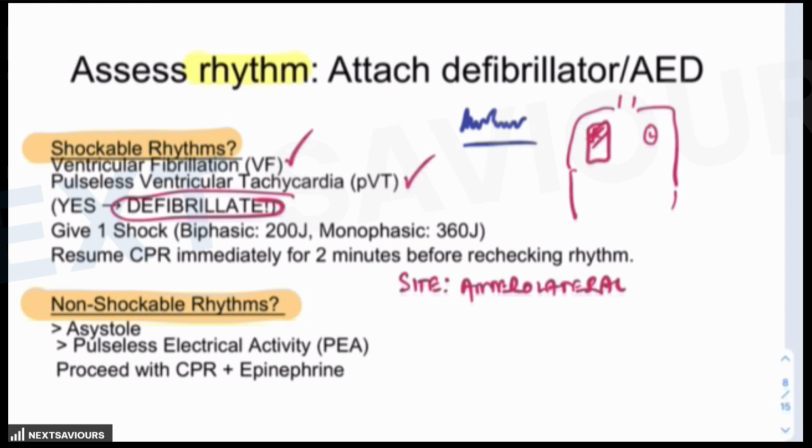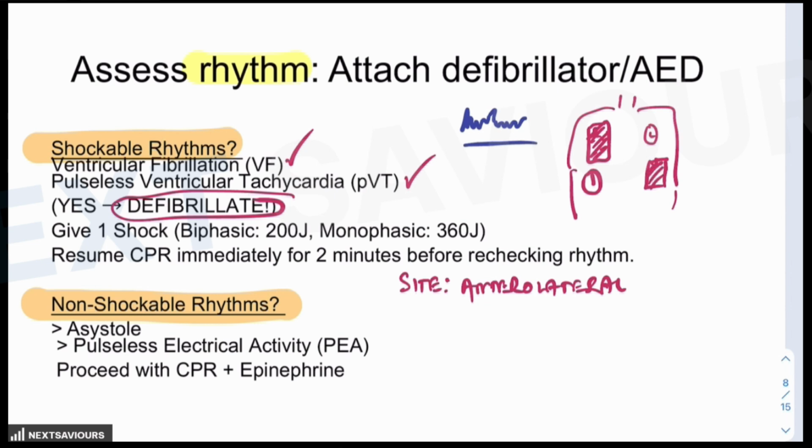Pad one is placed right over here, while pad 2 is placed on the left side of the chest in the mid axillary line, which is below the level of the nipple. So pad 2 is placed in the mid axillary line over here. So this is the most common site. All right. This is how you can remember it: right high, left low. And why this placement? Because it creates a vector through the heart for the maximum flow of the current. So this is the placement of the pads.